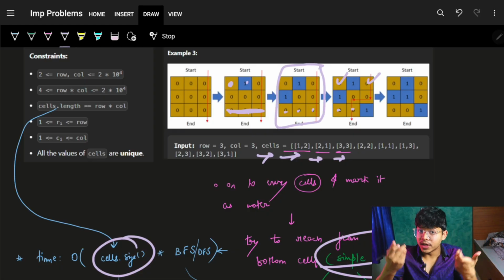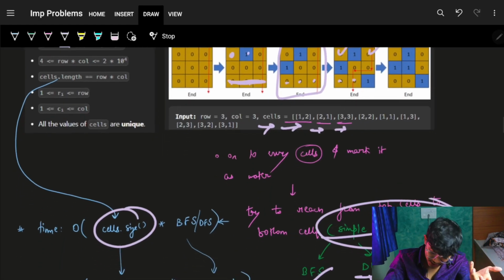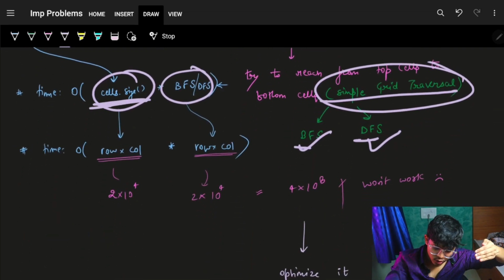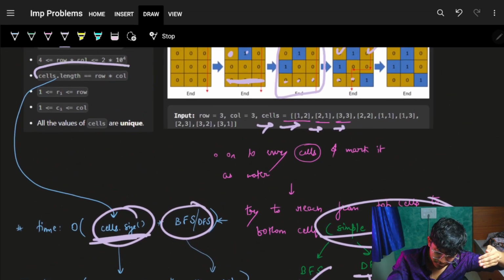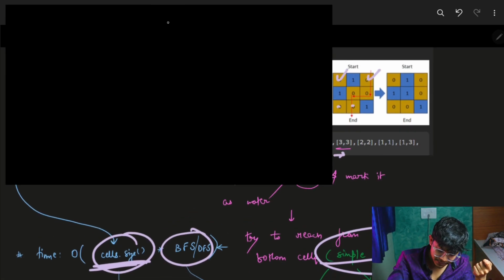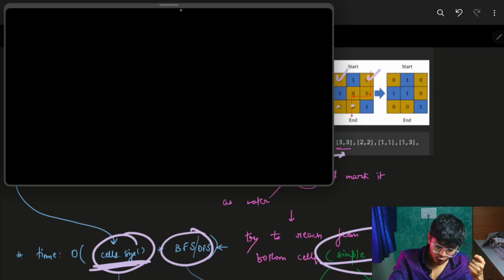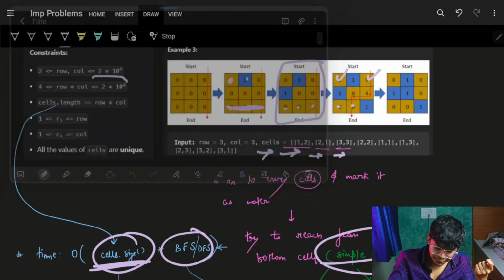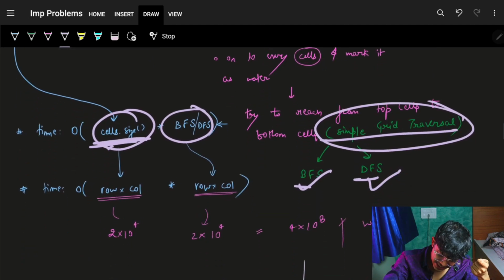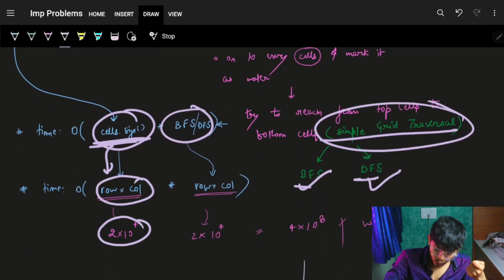Now, as I have a new grid, I will simply do a BFS traversal on that grid, which means again the complexity of BFS-DFS. As we know in this problem itself, the number of cells is nothing but row into column, and that row into column has a maximum size of 2 into 1e4. So we know it can have a maximum value of 2 into 1e4.